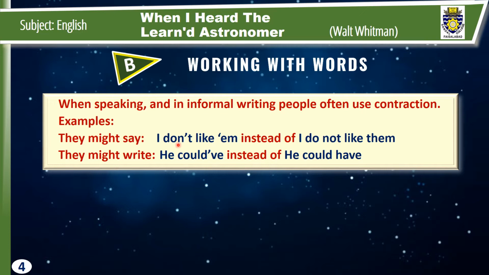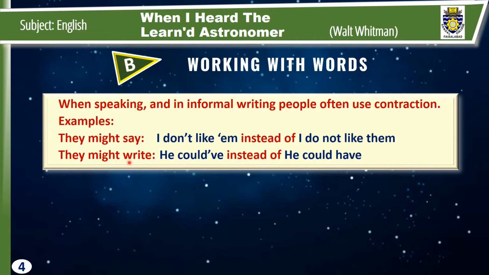"Don't" is the contraction form of "do not." Here O is missing, and where O is missing there is a flying comma, or apostrophe. "'Em" is the contraction form of "them." So people might say "I don't like 'em" instead of "I do not like them."